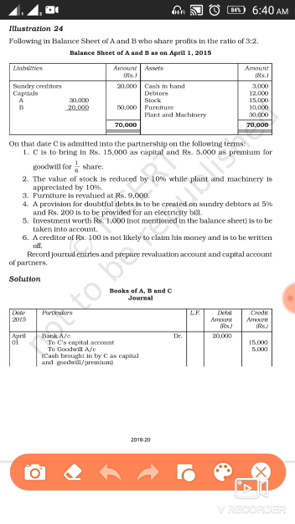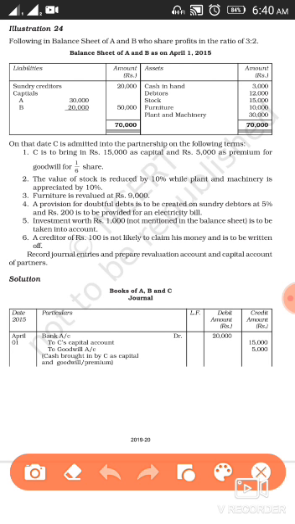On that date, C is admitted into the partnership firm on the following terms. C is to bring in rupees 15,000 as capital and rupees 5,000 as premium for goodwill for 1/6 share. So here C is bringing 15,000 as capital and 5,000 for the premium of goodwill.